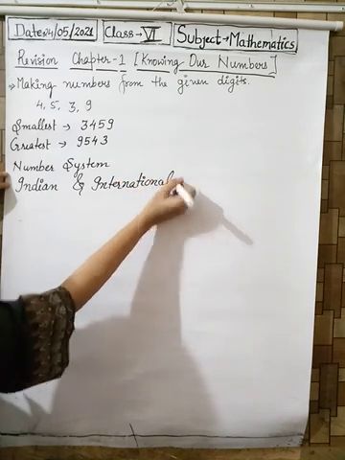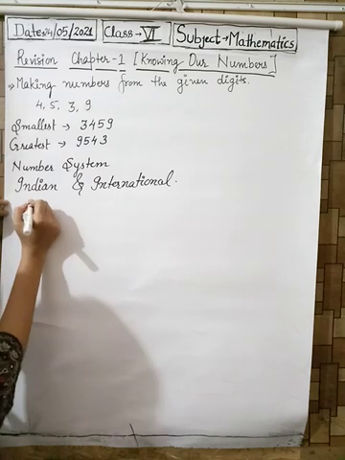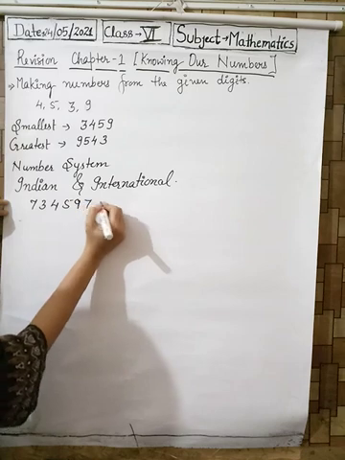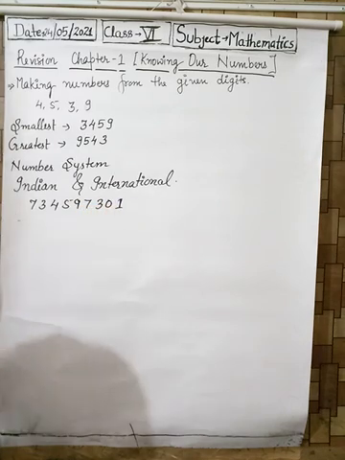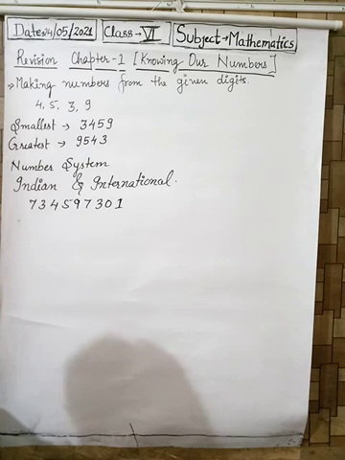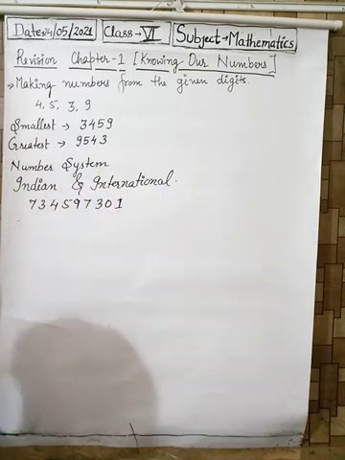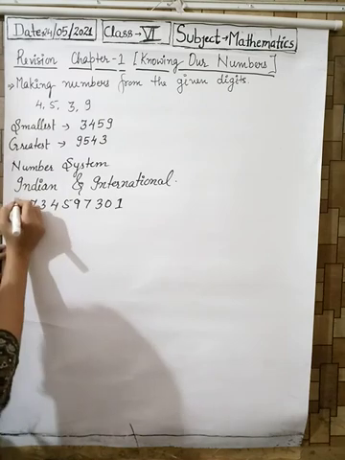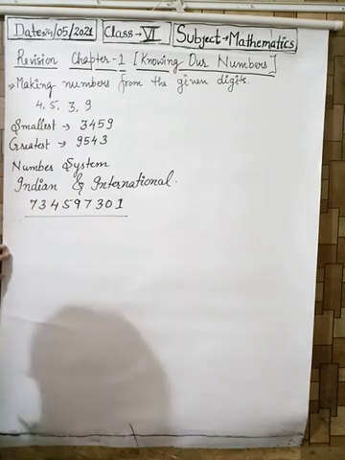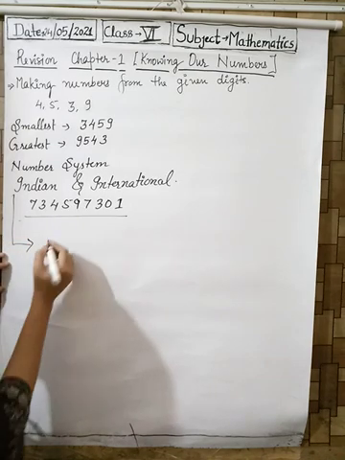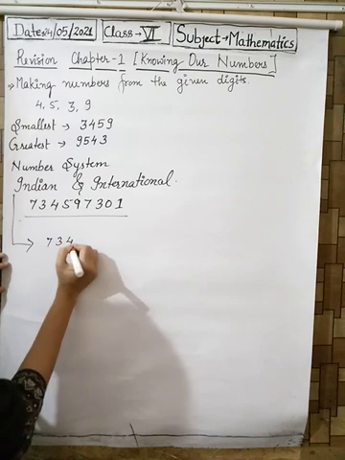Suppose you have been given a number, and you want to insert commas in the number and express it first in the Indian number system and secondly in the international system. So this number has been given to you and you want to express it in the Indian number system, so let's start inserting commas in the number.